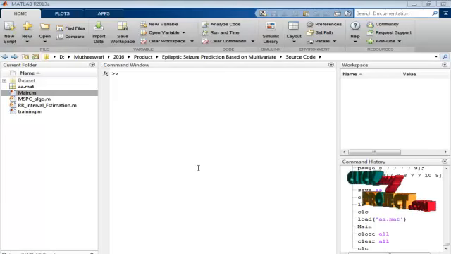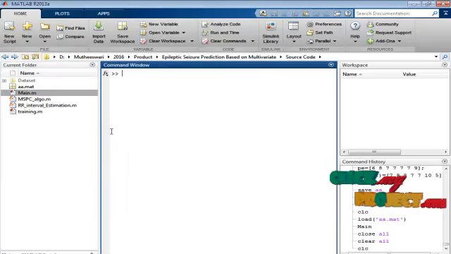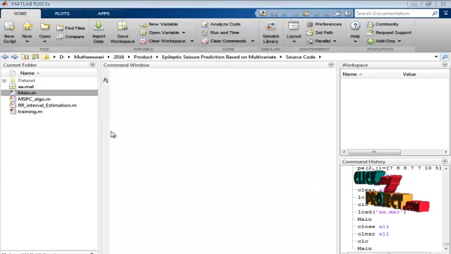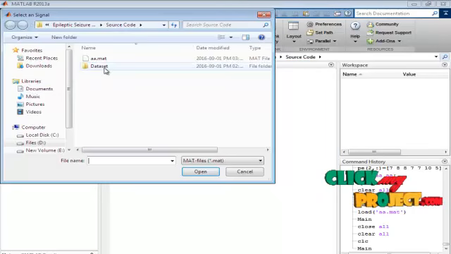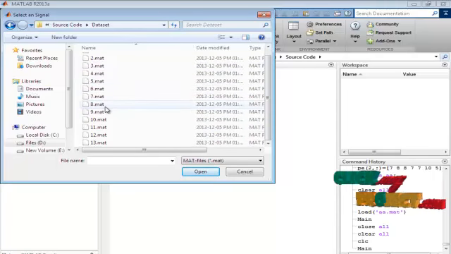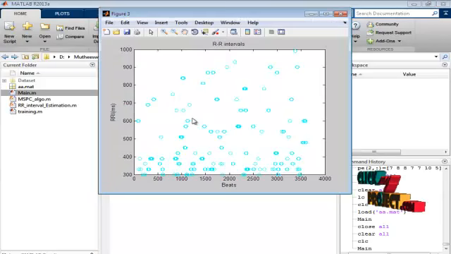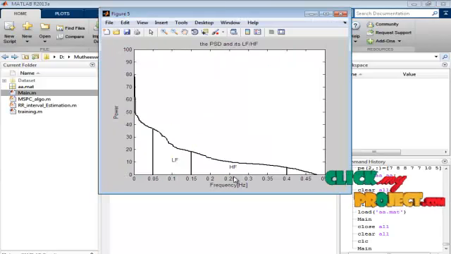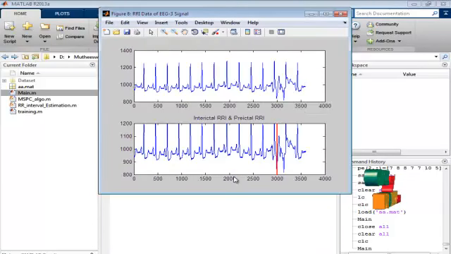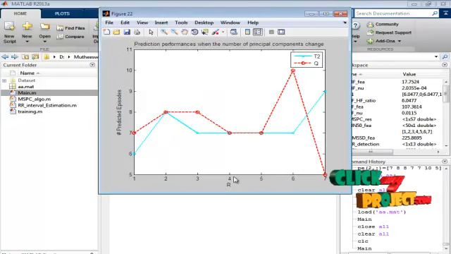Let me discuss the running procedure for our process. Select the main.m file in the current folder, right-click that file and run it to execute this process. Here we analyze the EEG signal. Here only one episode of EEG signals has been taken. Select any one EEG signal among 30 signals. And after selection of the EEG signal, we analyze the performance. After performing, I will explain each and every result.